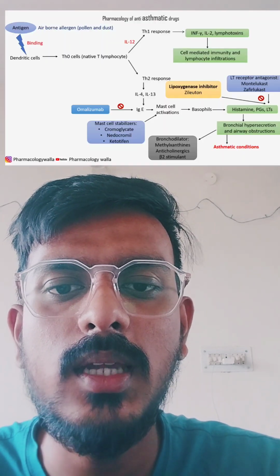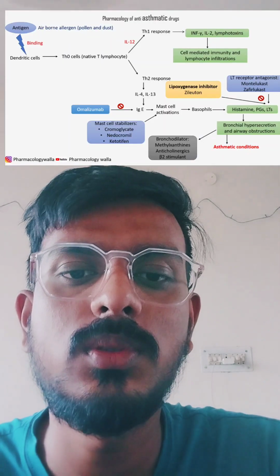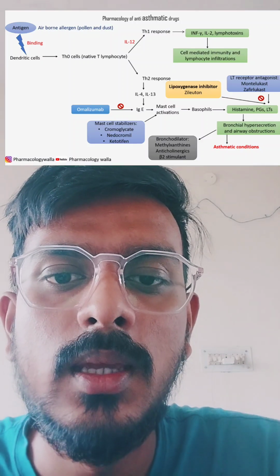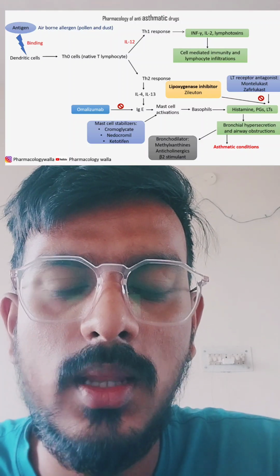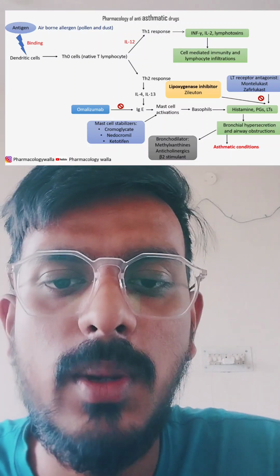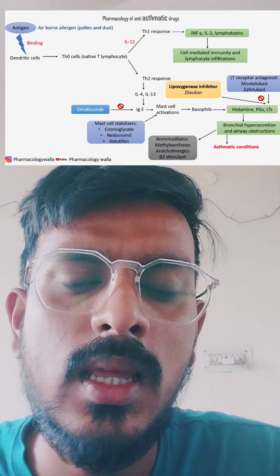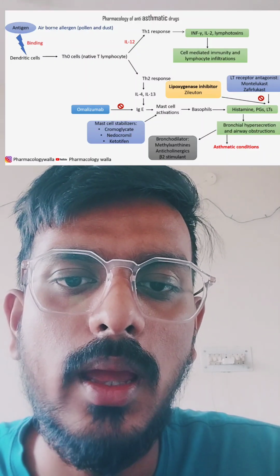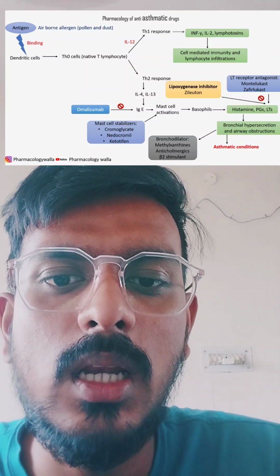It is basically an airborne disease. Any kind of dust or pollen, if it comes in contact with your body, behaves like an antigen. When they enter your body, they activate your dendritic cells. Activated dendritic cells will activate Th0 cells, also known as naive T lymphocytes.